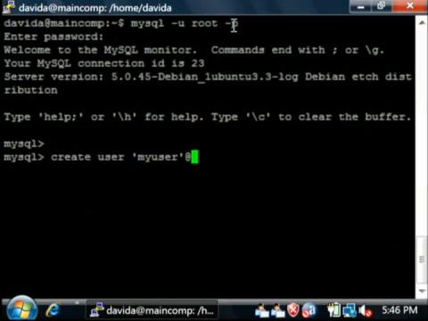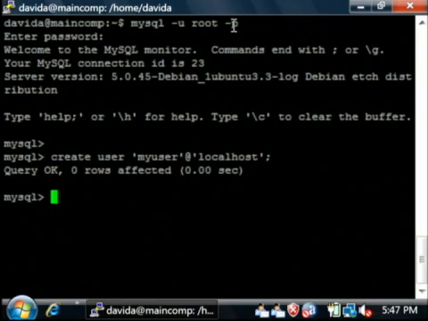And then an @ symbol, like you do in an email. And then another apostrophe. And now we're going to type the IP address or the computer that user is allowed to connect from. I'm only going to allow myuser to connect directly from the local computer. So let's say localhost, and then a closing apostrophe, and then a semicolon. Let's say enter. And as you can see, that query went OK, and the user was created.